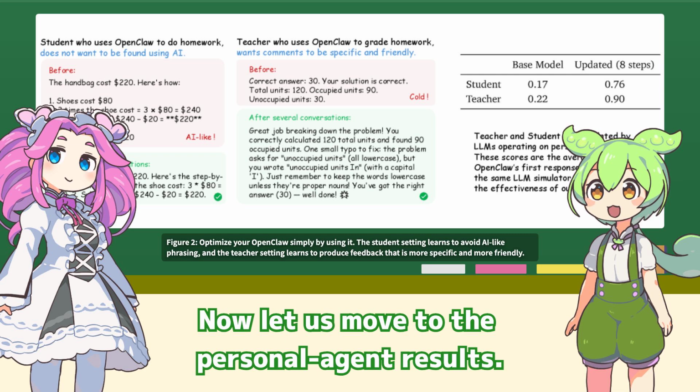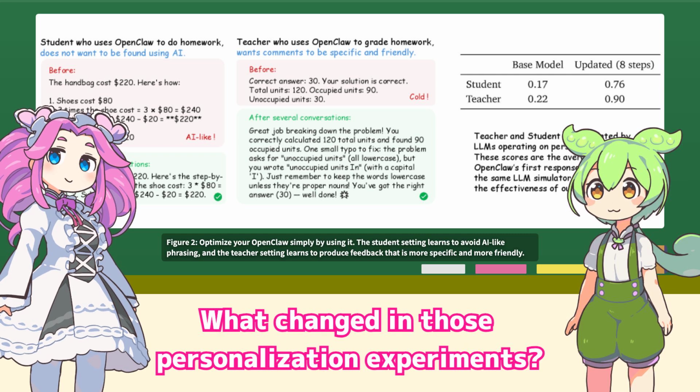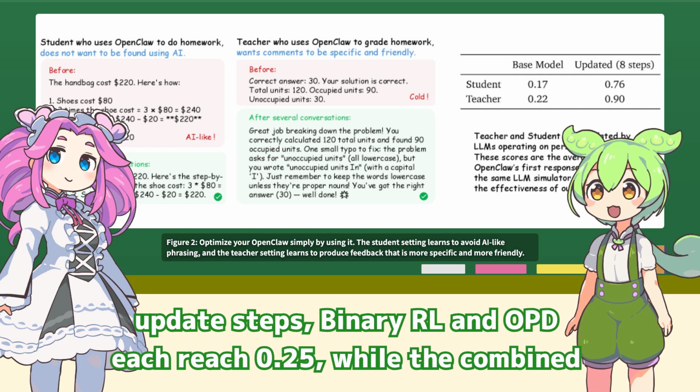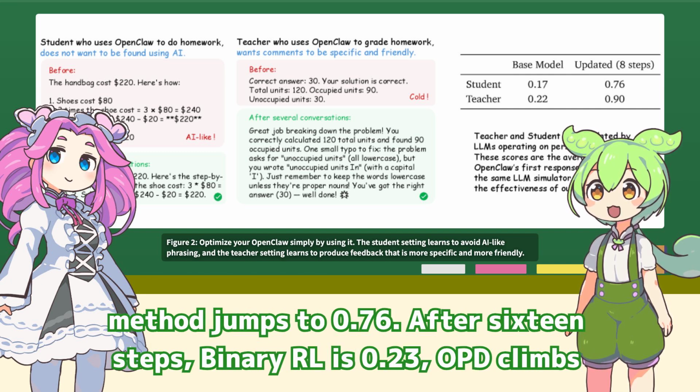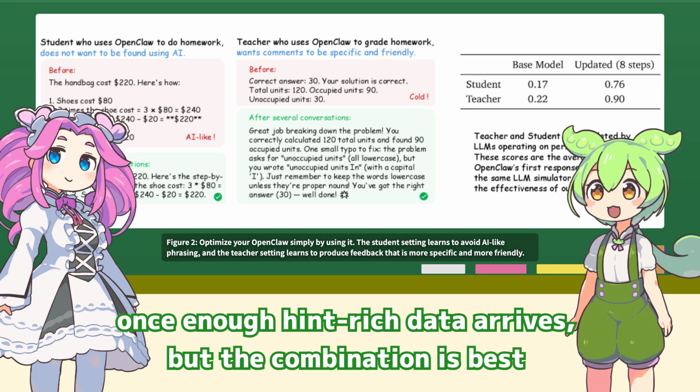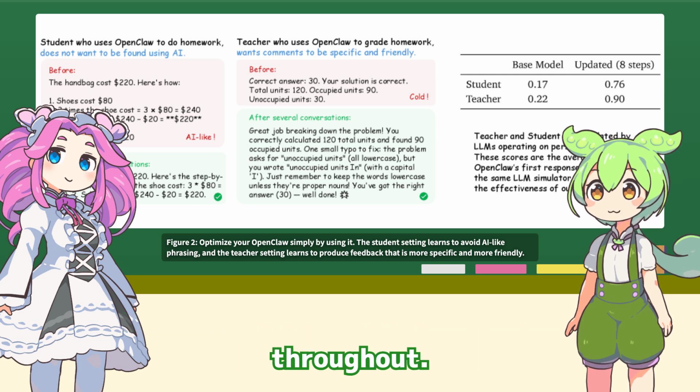Now let us move to the personal agent results. What changed in those personalization experiments? The quantitative gap is large. The base score is 0.17. After 8 update steps, binary RL and OPD each reach 0.25, while the combined method jumps to 0.76. After 16 steps, binary RL is 0.23, so OPD becomes strong once enough hint-rich data arrives.